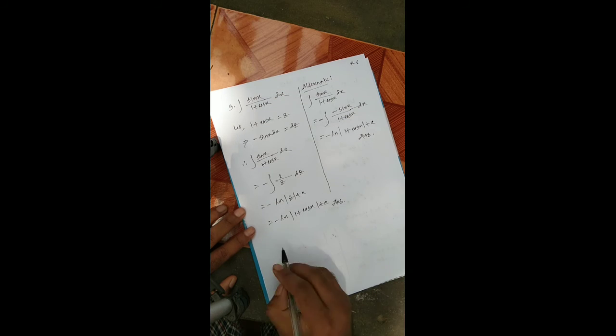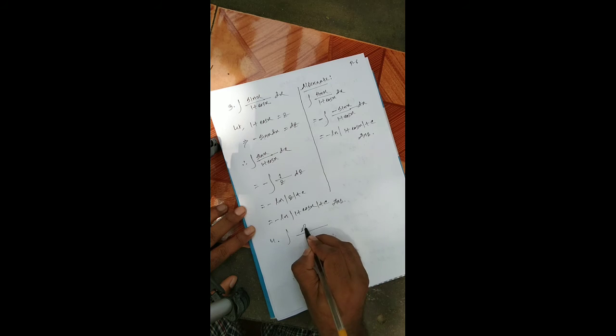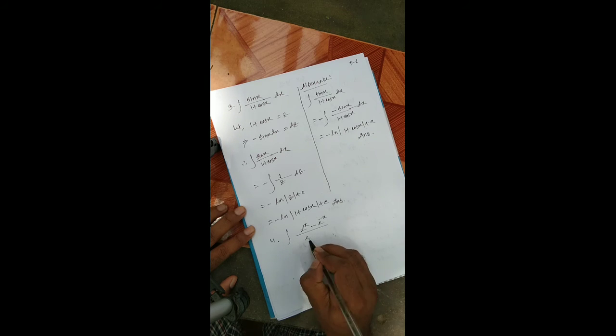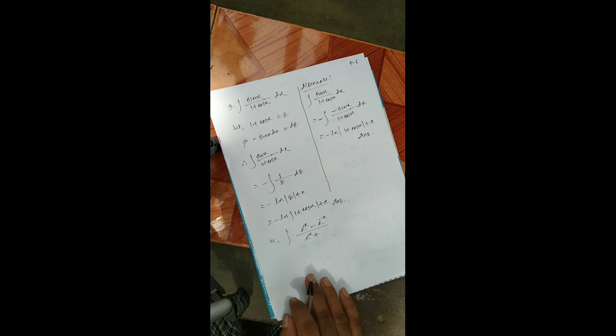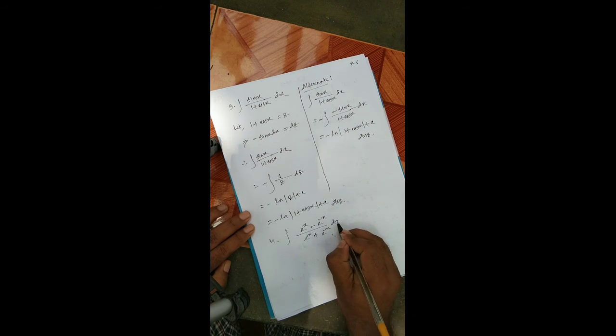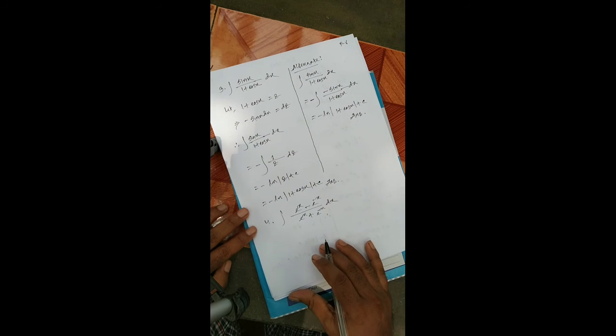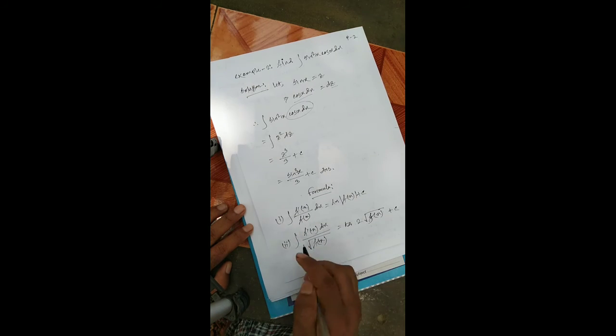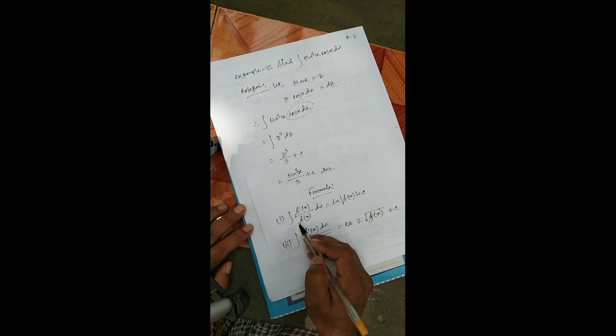Similarly, question number 4, integration of e to the power x minus e to the power minus x over e to the power x plus e to the power minus x dx is equal. Now we apply this formula. We apply this formula in question number 4.